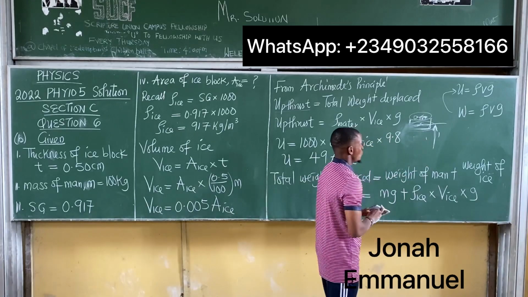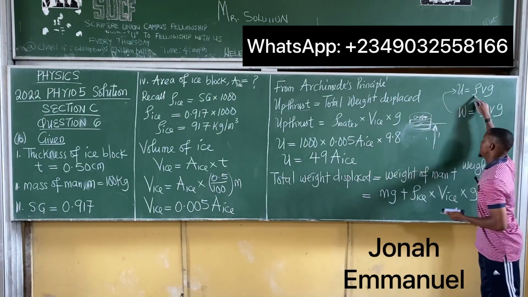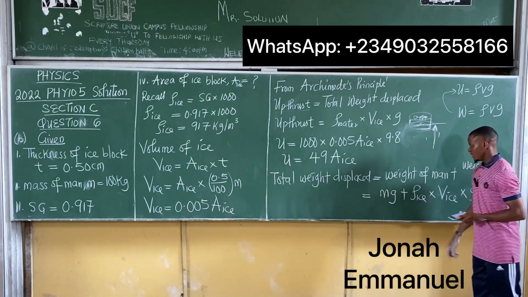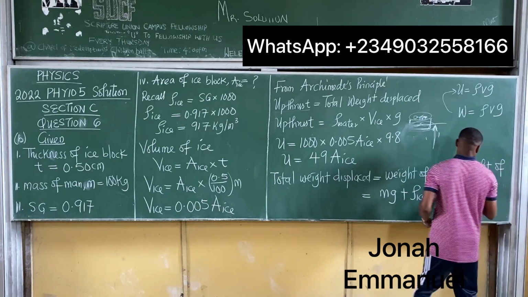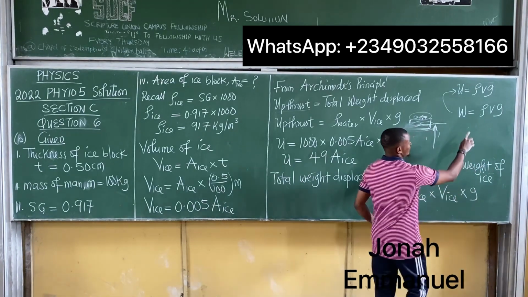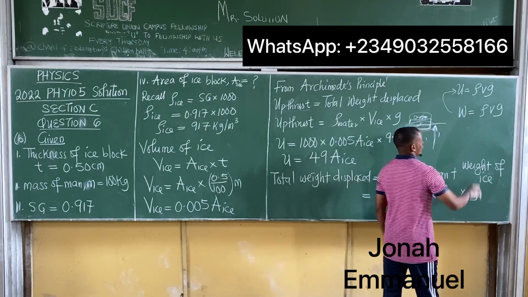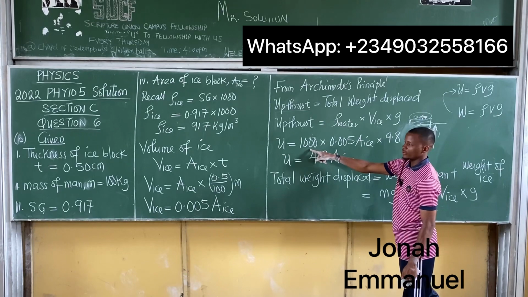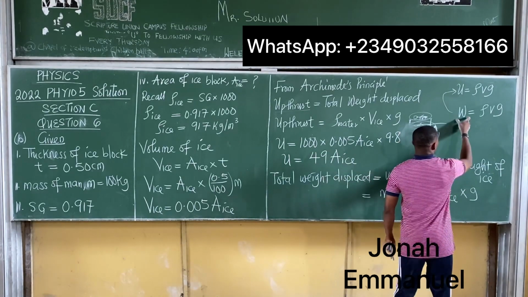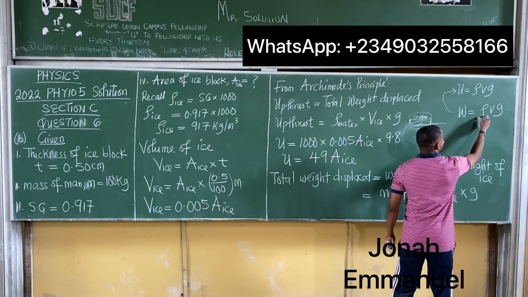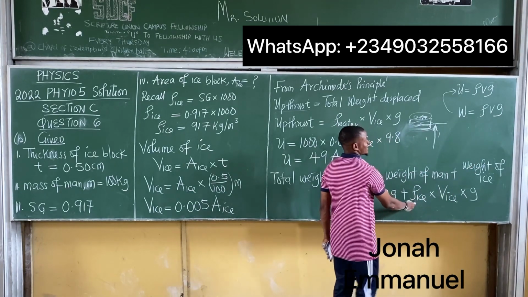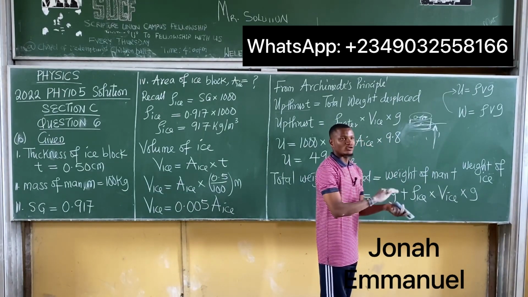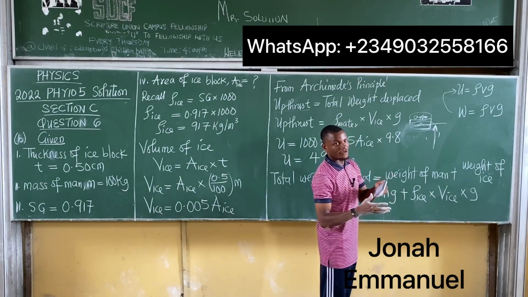So see the difference. When I'm getting upthrust, it becomes density of the liquid, which was water, 1000, fresh water. But for weight, while we're using the same formula, rho Vg, the difference is that for upthrust, the rho here is the density of the liquid, which was fresh water, 1000. While for weight, the same formula, but density here is density of the solid, which is the ice, times volume of the ice times gravity. So that's the difference between the upthrust rho Vg and the weight rho Vg.